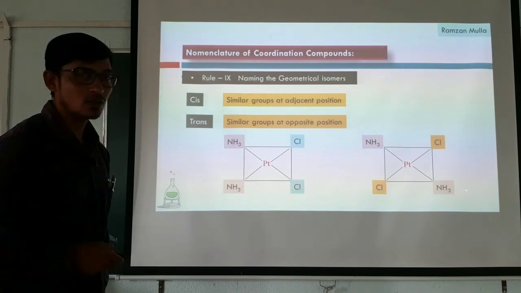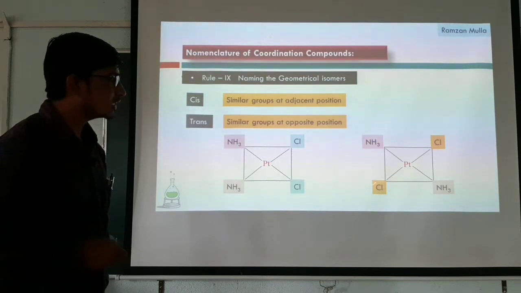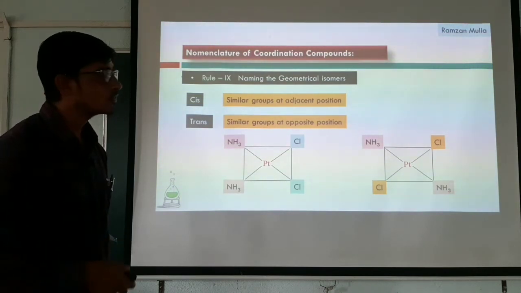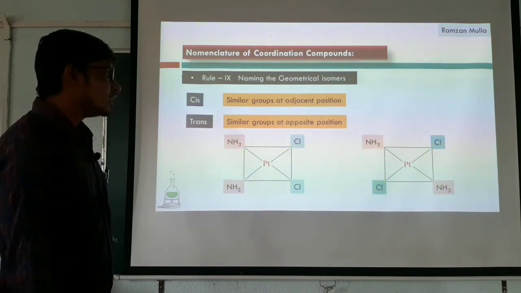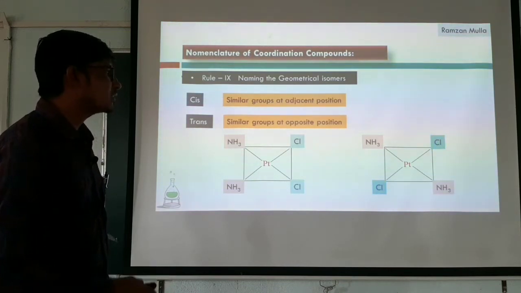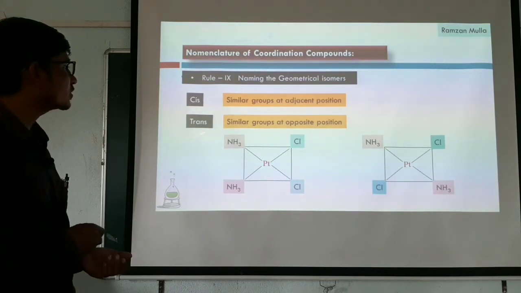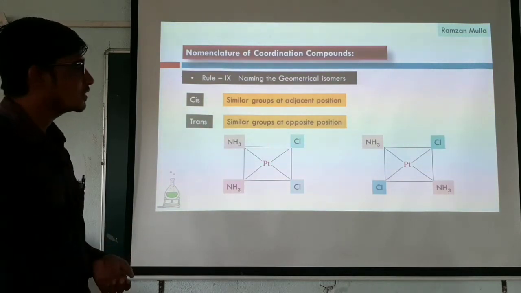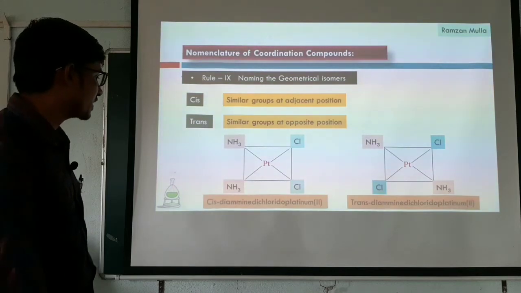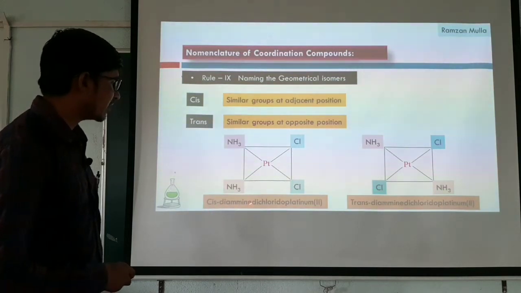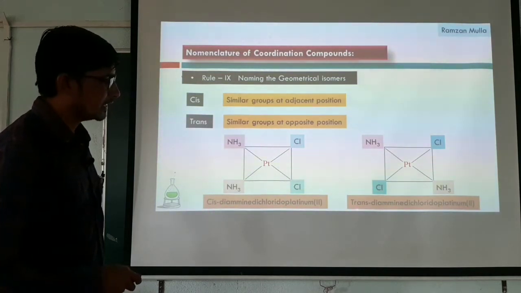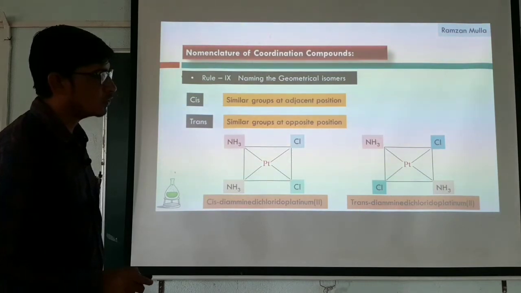They are on the diagonal, and these two ligands, chlorides, are also on the opposite side. So here I will consider these chlorides. As these chlorides are present on opposite sides, we use the prefix trans in this case. So now the name of this complex is cis-diamminedichloridoplatinum, and this one is trans-diamminedichloridoplatinum.